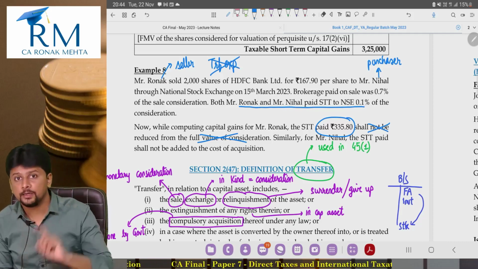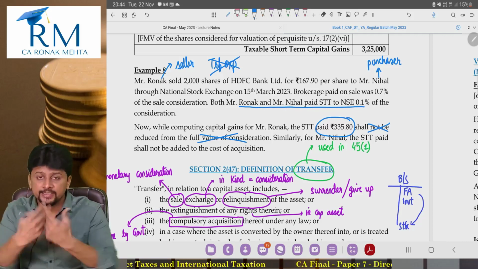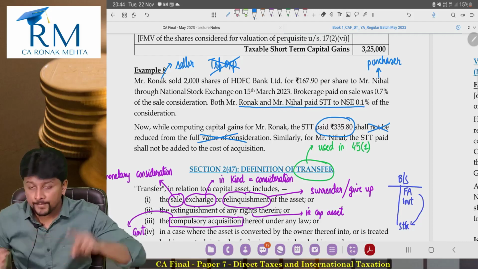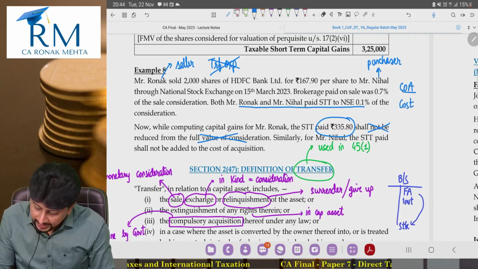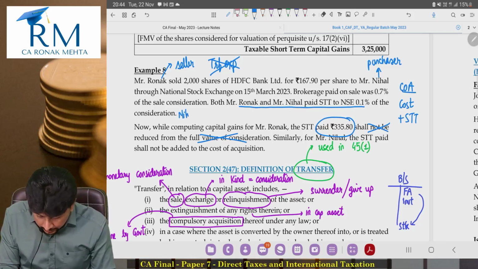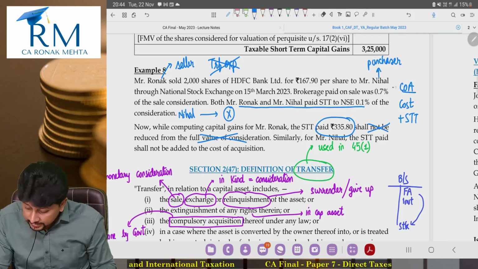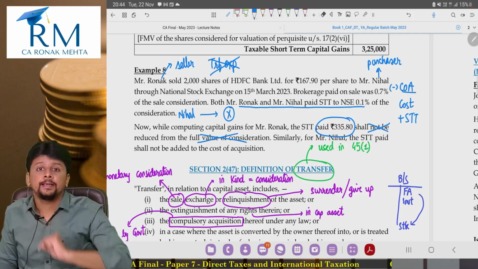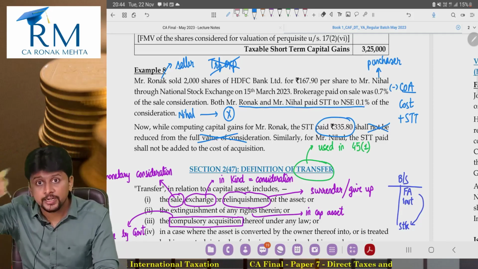Now who is Mr. Nihal? Nihal is the buyer. For him, STT is paid on purchasing the share. It's a cost in connection with acquiring the shares. If Mr. Nihal, in the calculation of this cost, adds the STT, then later on, when Nihal sells it to one Mr. X, a third party, he will subtract this cost of acquisition, which includes the STT component. So indirectly, Nihal in a future transaction will get a deduction of STT.